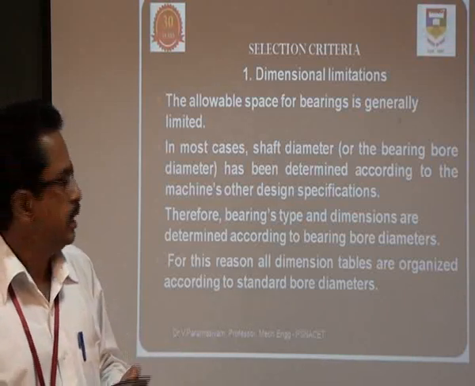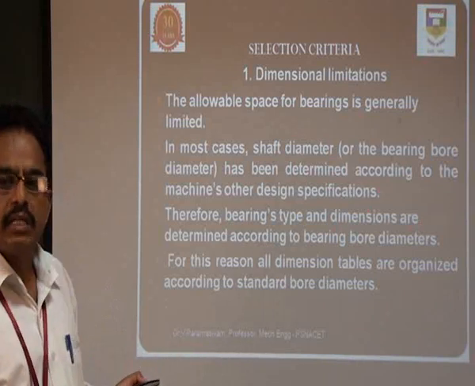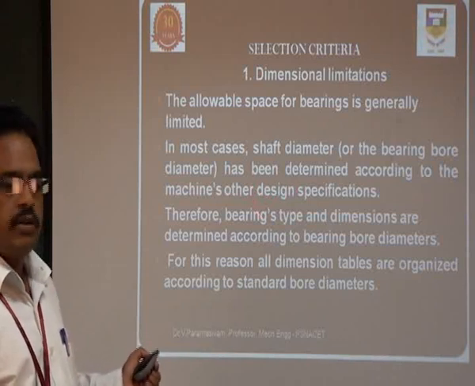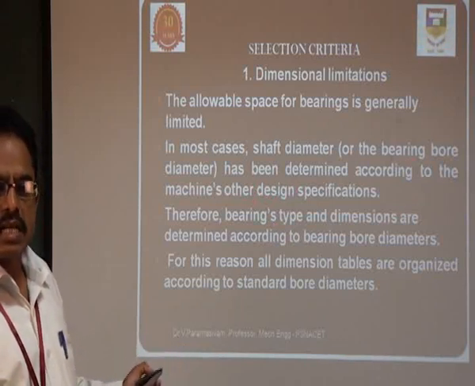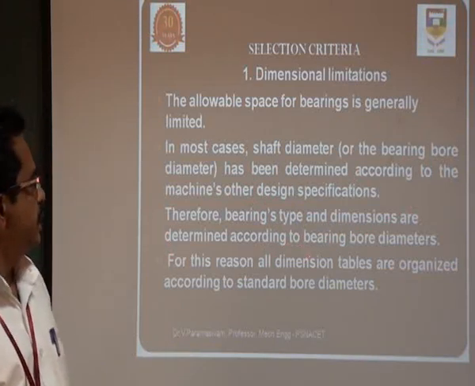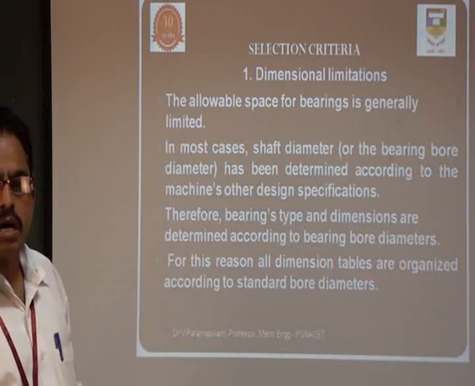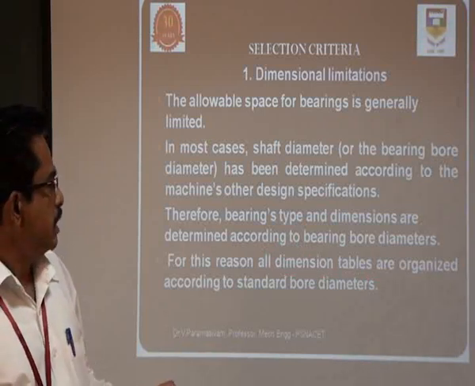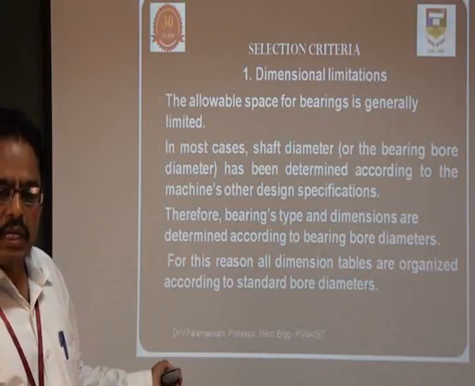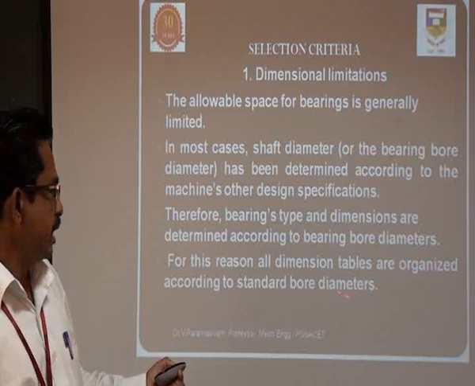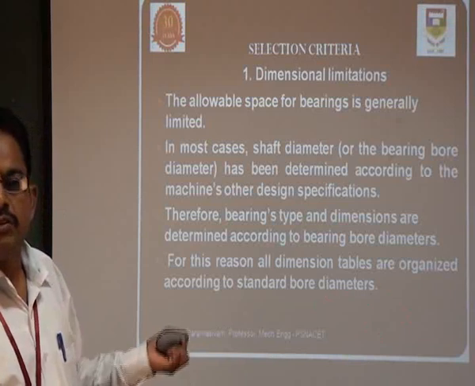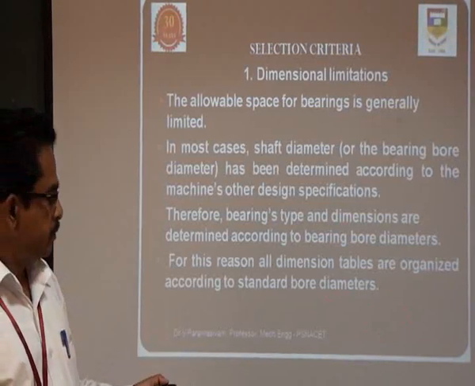Then automatically, the shaft diameter becomes one of the important dimensions which will determine the size of the bearing. So in catalogs or data books, the bearings are indicated according to the inner diameter or bore diameter of the bearing. Based on the bore diameter only, we have to select the bearing for the required application.